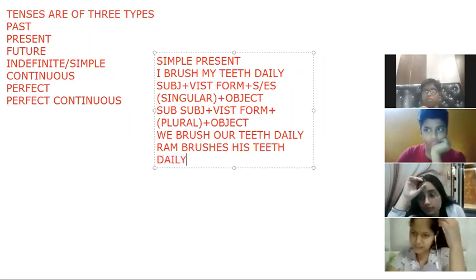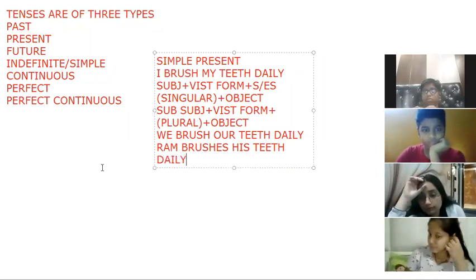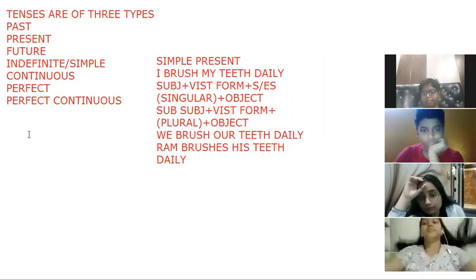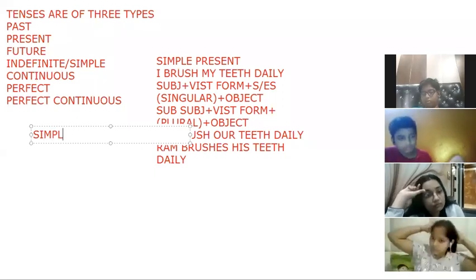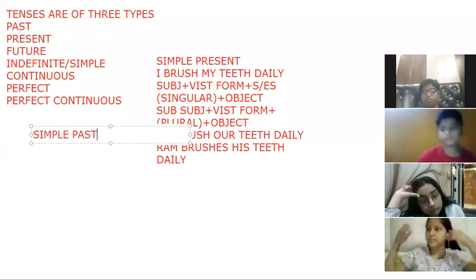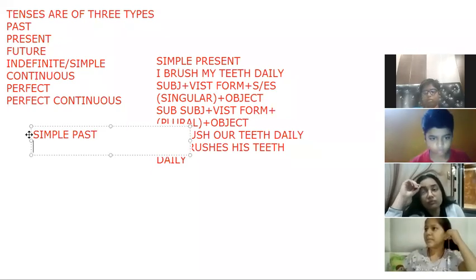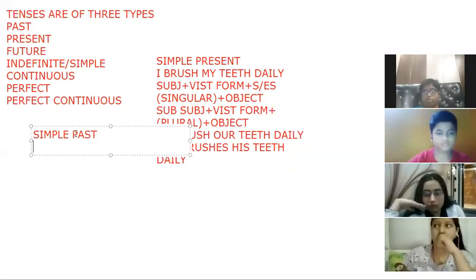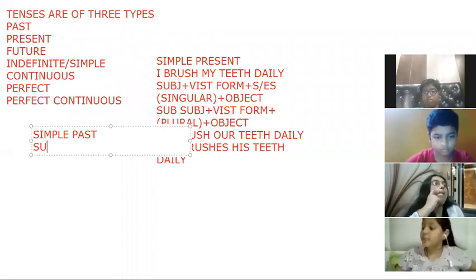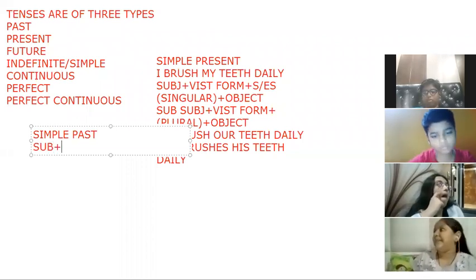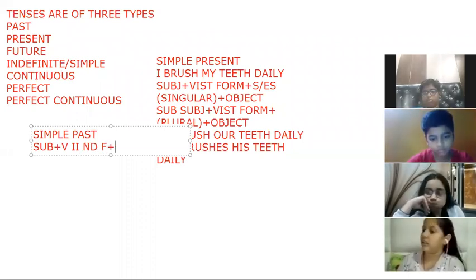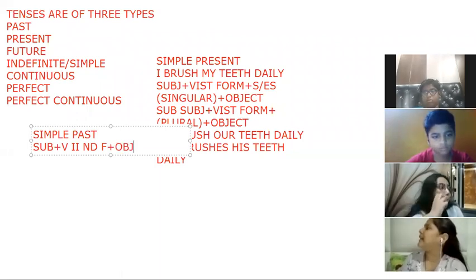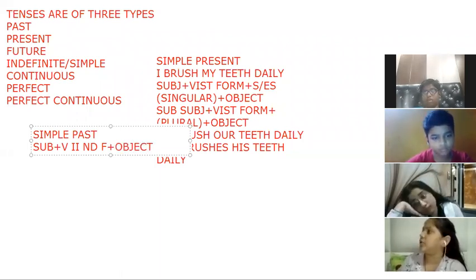Now comes the past, simple past. What is the formula of simple past? Simple past is used when we are talking about something that is done, something that is over. The formula for simple past is subject plus verb second form plus object. So we will change these sentences into simple past.